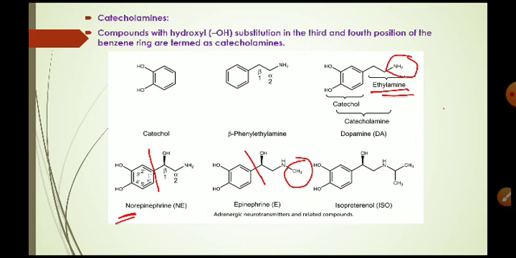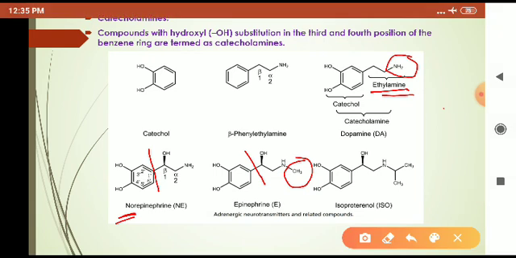You must know what is meant by catecholamines. Examples of catecholamines are adrenaline and noradrenaline. Compounds with hydroxy group substitution in the third and fourth position of the benzene ring are termed catecholamines. You can see the structure of catecholamines. It contains a benzene ring to which two hydroxy groups are attached adjacent to each other. This is the structure of catechol. And amine means to this catechol ring there is attachment of an amine group, ethylamine, that becomes beta phenyl ethylamine, and this beta phenyl ethylamine